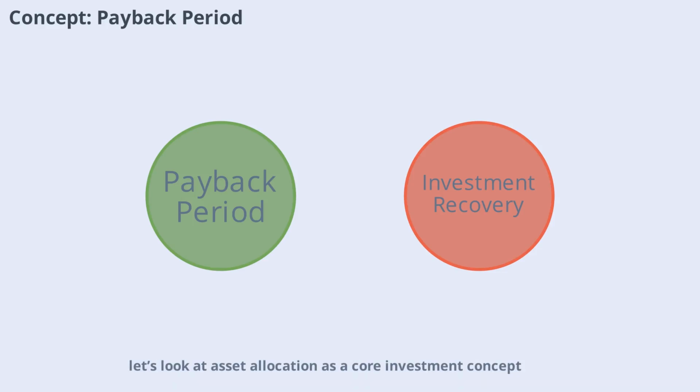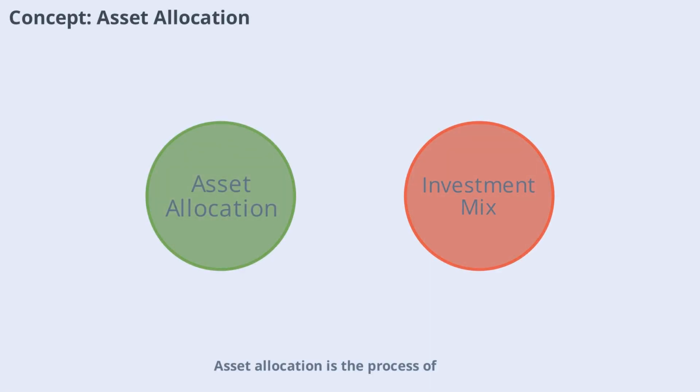Now, let's look at asset allocation as a core investment concept. Asset allocation is the process of dividing investments among different asset categories, such as stocks, bonds, and real estate. The goal is to balance risk and reward according to your financial goals and risk tolerance. Proper asset allocation can improve returns and reduce overall risk.